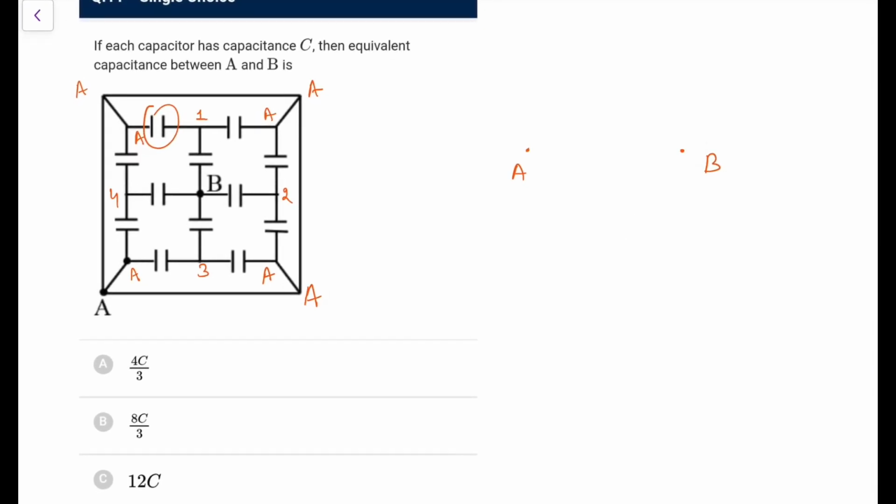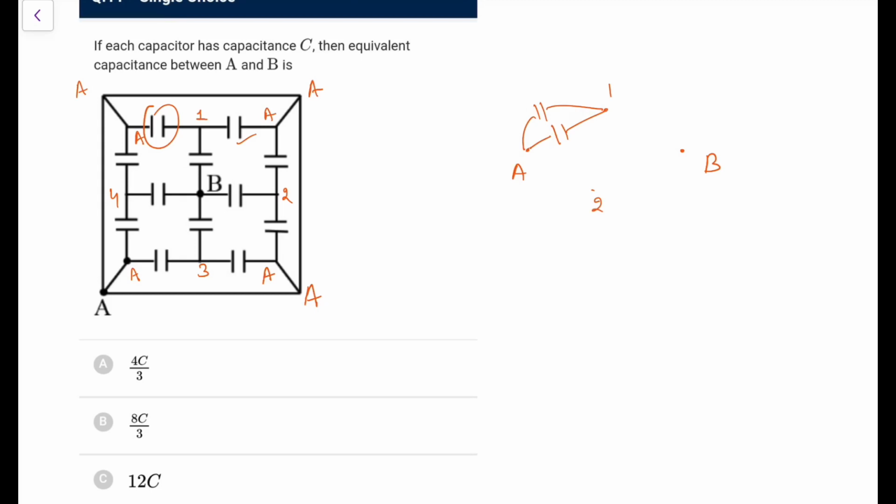Let's say this is between A and 1. So this is A and 1, that is C, and then 1 and again 1 and A, so that would be again C. Sorry, we are drawing capacitors, not resistors. This is 1, this is again 1, these are 2.